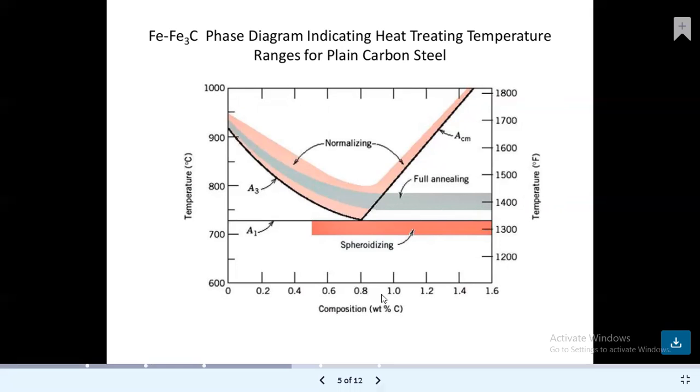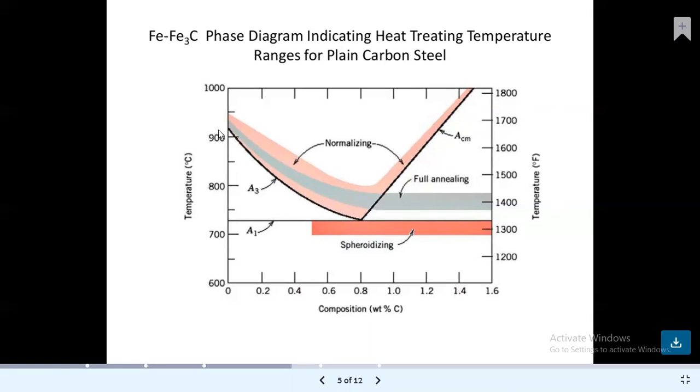The temperature ranges from 600 to 1000 degrees Celsius, and temperature in Fahrenheit is also shown, from 1200 up to 1800.